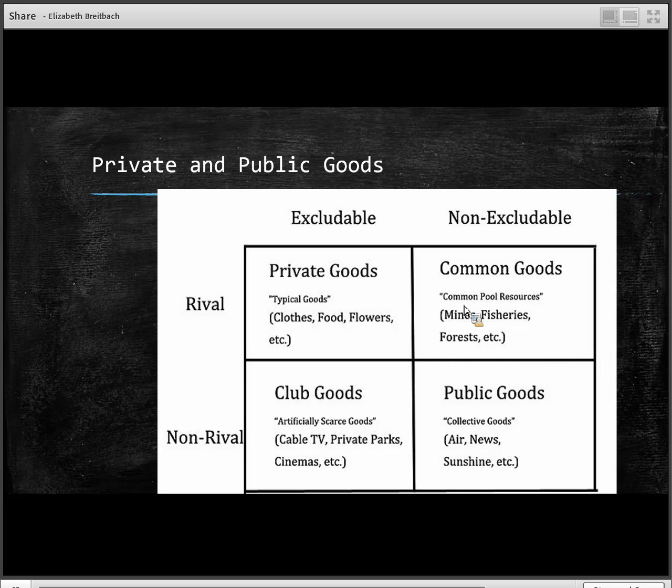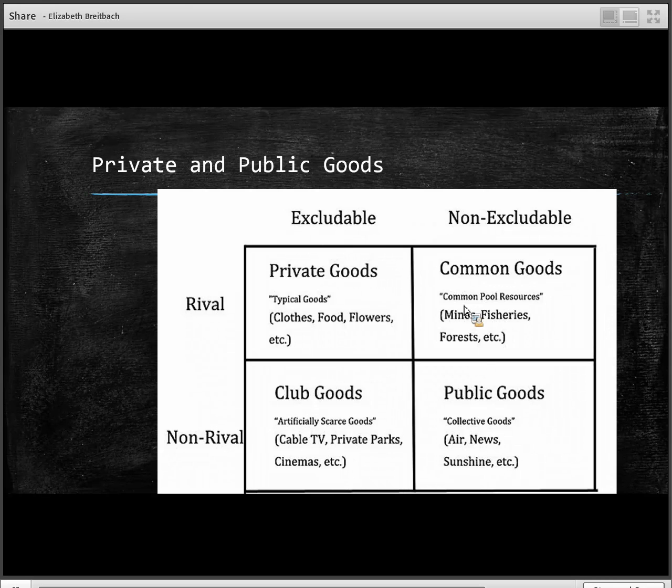And it's also non-rival. Right now, you're consuming national defense. I'm consuming national defense. Everybody within the United States is consuming national defense. We're not preventing each other or fighting over national defense, because we all have access to it and we can consume it together. And so that's why national defense is a great example of a public good.